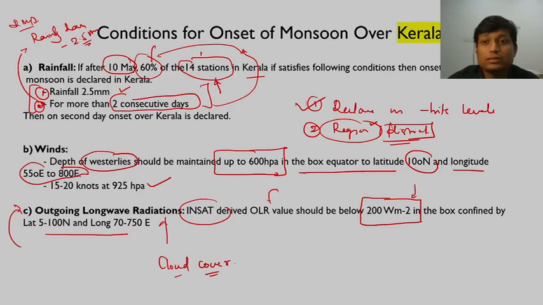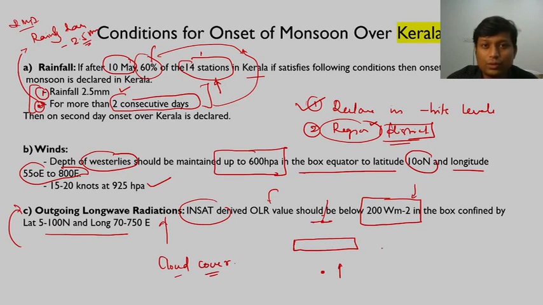So why are we gauging outgoing long wave radiation? Just imagine if you are standing here, there is radiation going back to the space. I guess you know what I am saying. And if there are clouds, certainly, this is inside satellite, so this particular satellite would measure the outgoing radiation, and if it is less than 200 watt per meter square, it can be assumed that there is sufficient cloud cover, right?